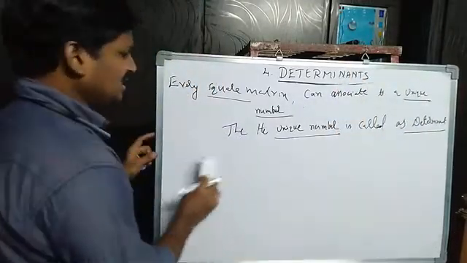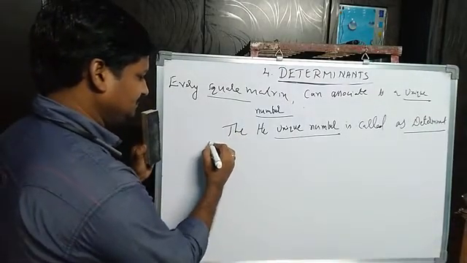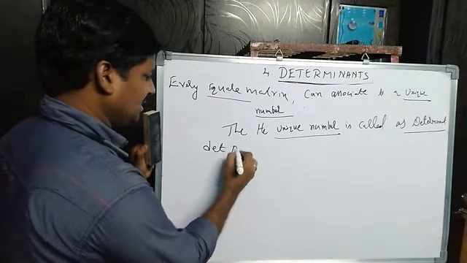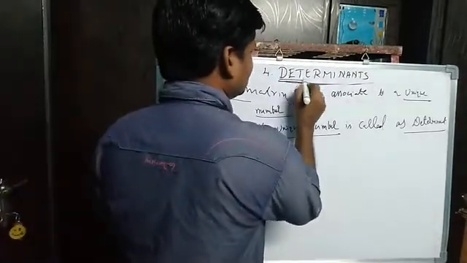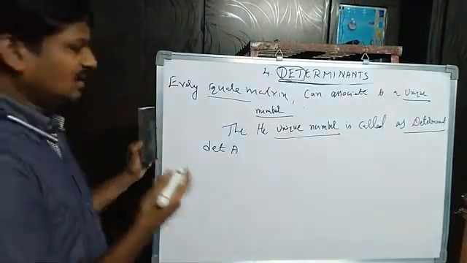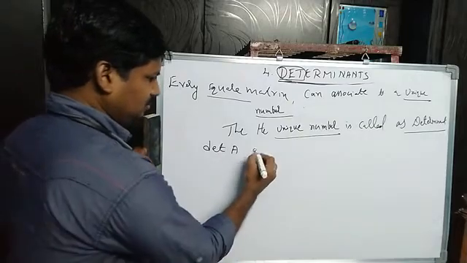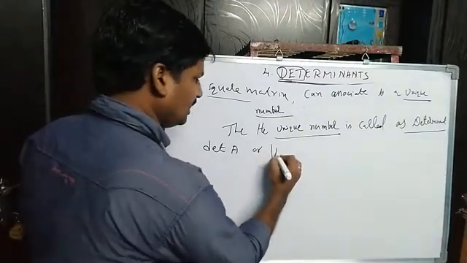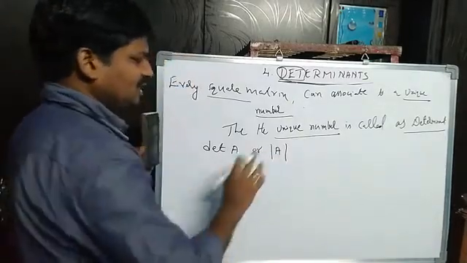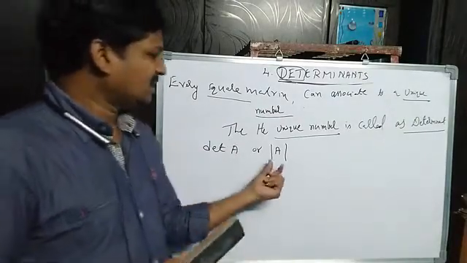Generally this determinant of a matrix A is denoted by det A. Determinant, the first three letters you will take, det. You can write it like this, det A, or represent it like this. This one we should read as det A, not modulus. It is not a modulus.